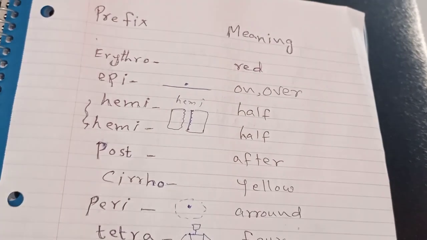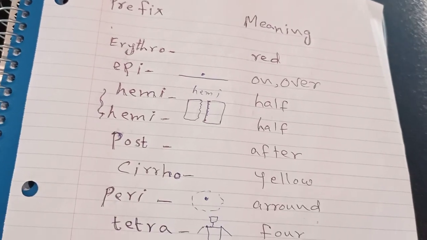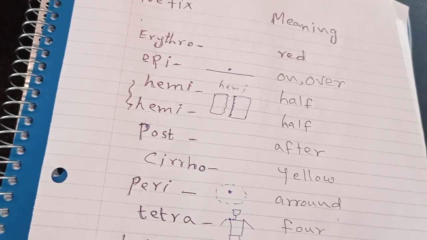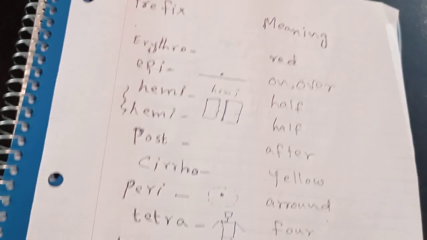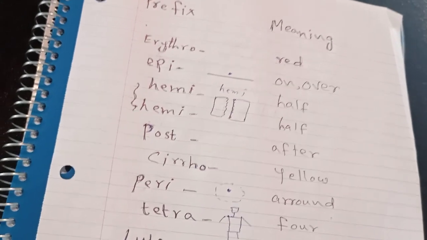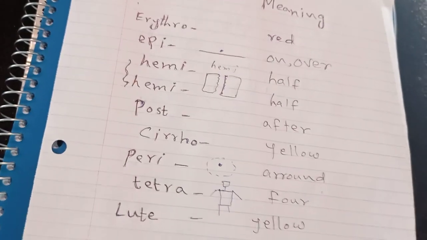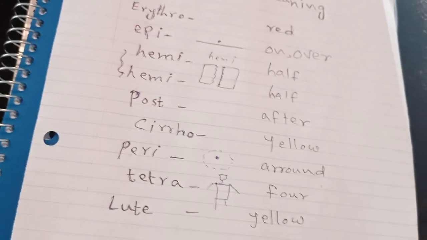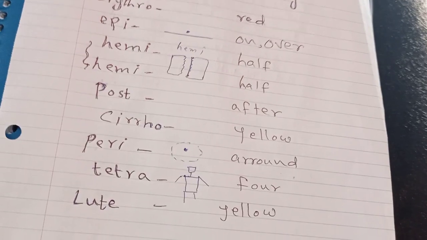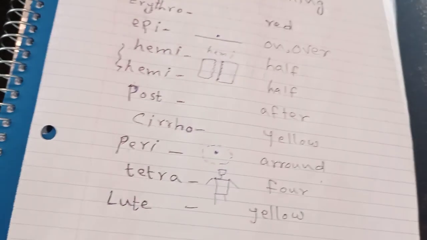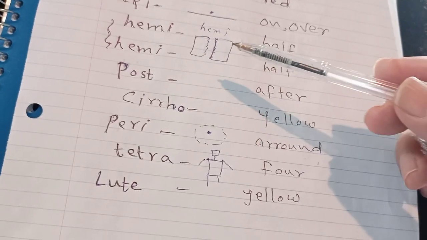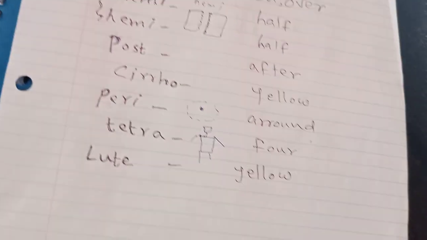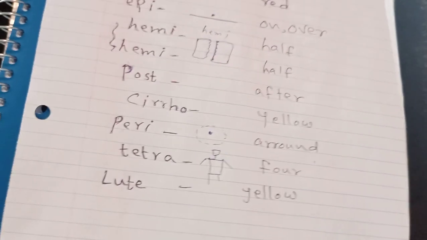Erythro, red. Erythrocytosis, presence of excessive number of red blood cells. Epi, above. This is above the skin, for example, the epidermis, above the skin. Hemi means half. Hemiplegia, paralysis, one half of the body, the right one or left one, whichever.